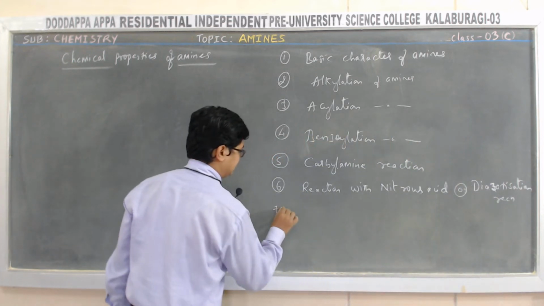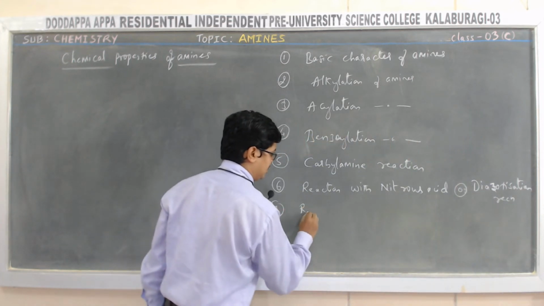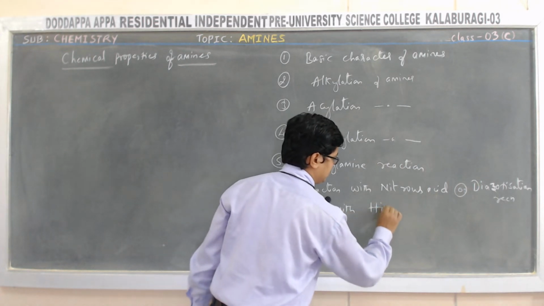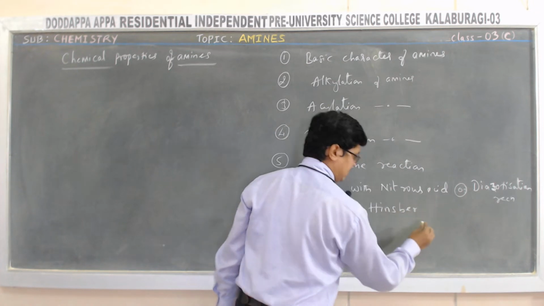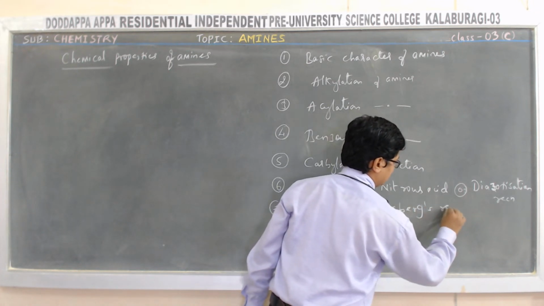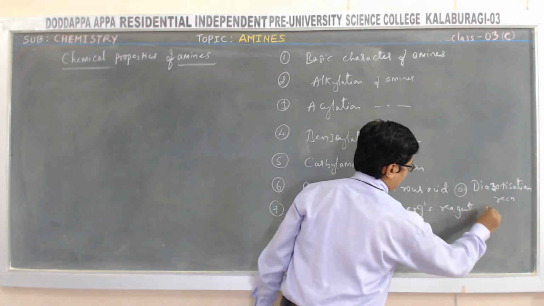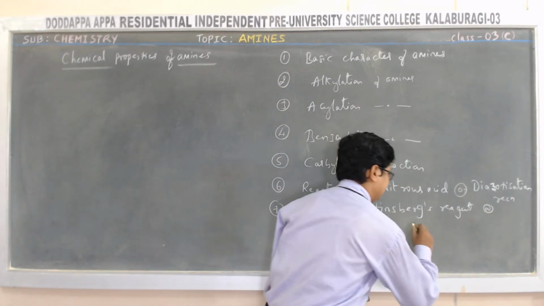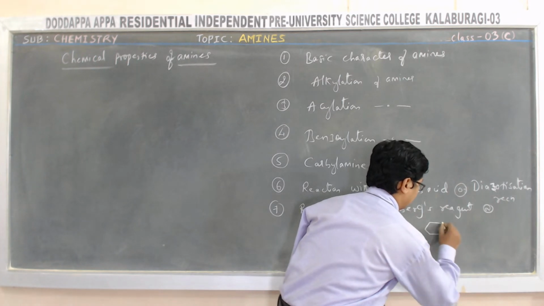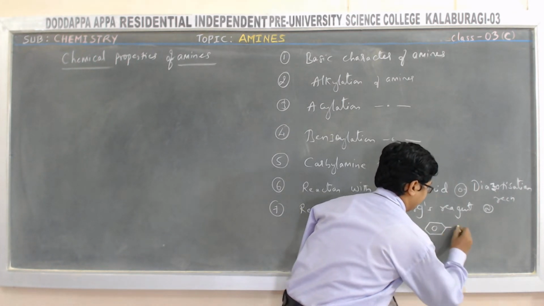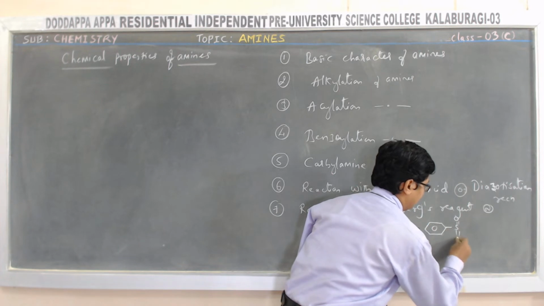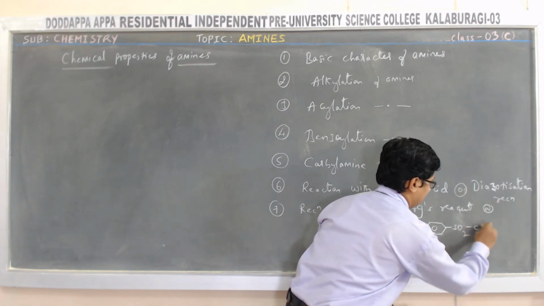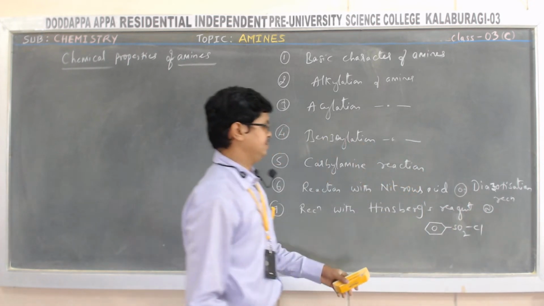And seventh one, reaction with Hinsberg's reagent, or aryl sulfonyl chloride, that is benzene sulfonyl chloride, aryl SO2Cl.